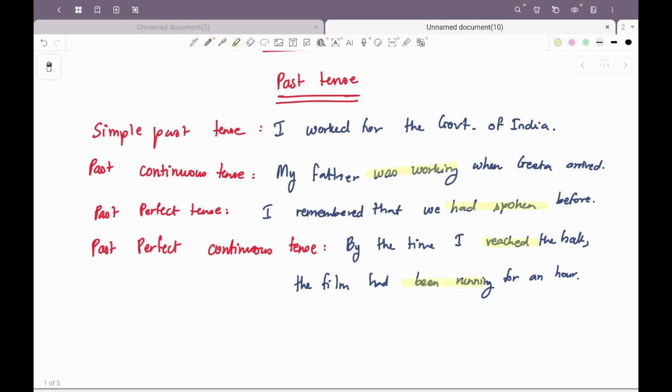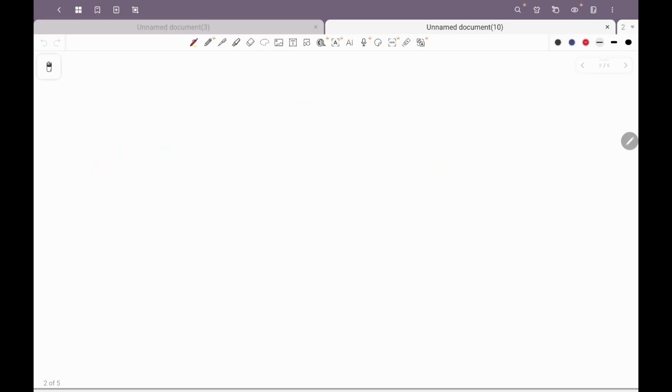Now let us take a quick look at the future tense and then we will move to discussing one or two questions from the past papers. In the future tense also we will be talking about the simple future, continuous future, perfect future and perfect continuous future. If we talk about simple future tense, let us take a look at an example.